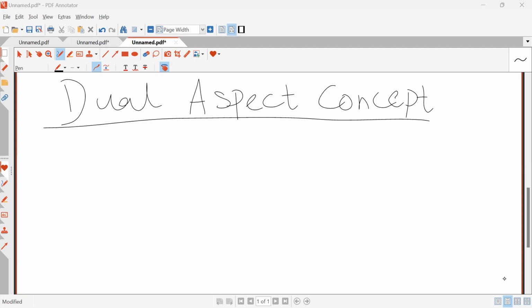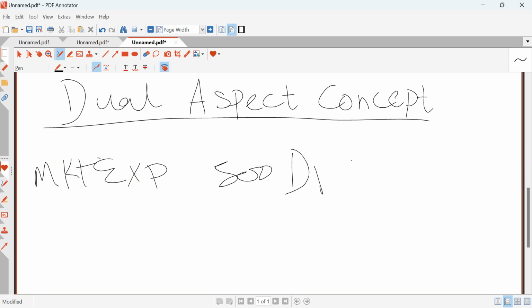What is the dual aspect concept? It is also known as the double entry concept. So basically, the dual aspect concept means that for every debit transaction there is a credit entry. Let's suppose I said marketing expenses debit by 500, and I didn't write anything on credit, so that's wrong.